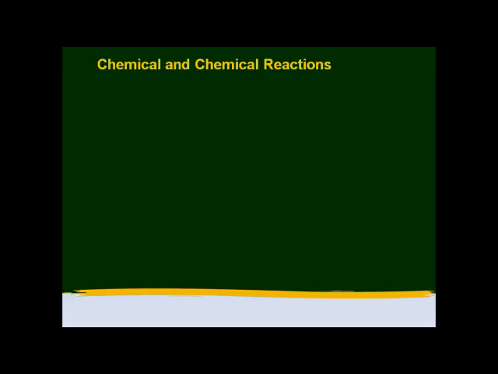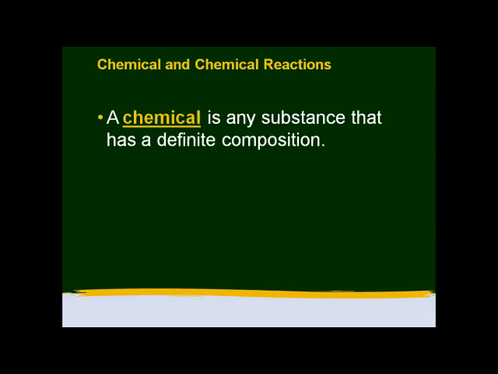So let's talk about a chemical. A chemical is any substance that has a definite composition. In other words, it's always made of the same stuff, no matter where the chemical comes from. For example, some chemicals are found naturally. Water is a great example of this. Carbon dioxide is a great example.